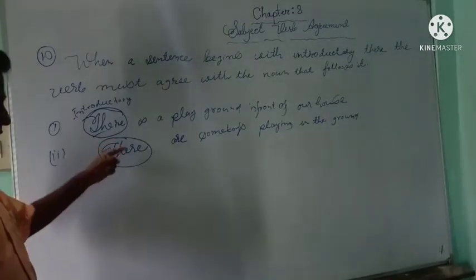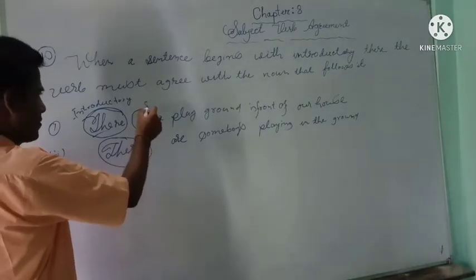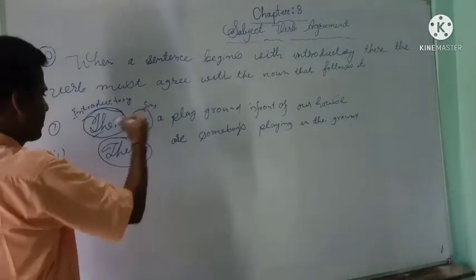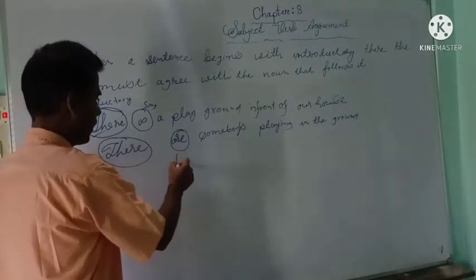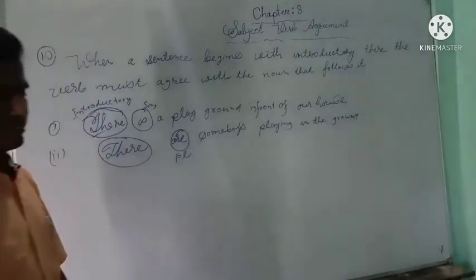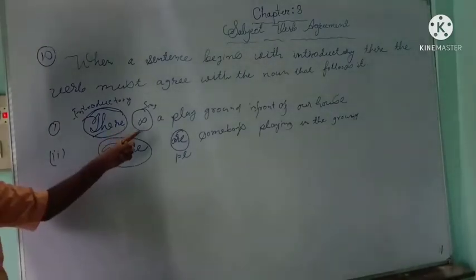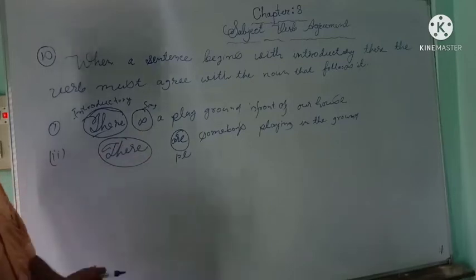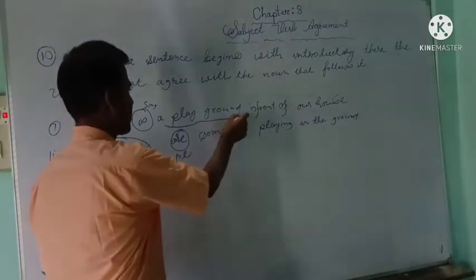Now see, in the first sentence the verb is, that is singular. But in the second sentence the verb is are, and that is plural. In the first sentence the verb is followed by a singular noun, a playground.